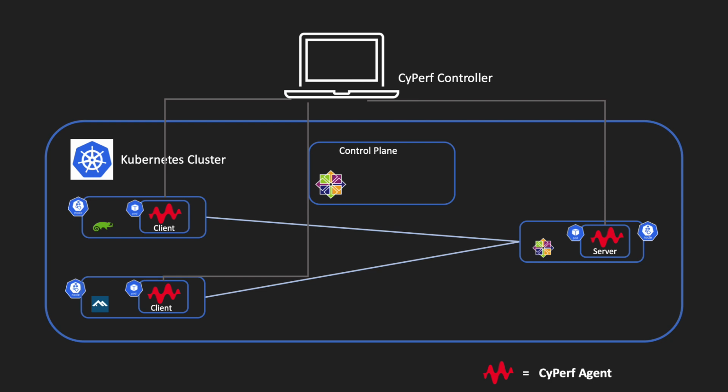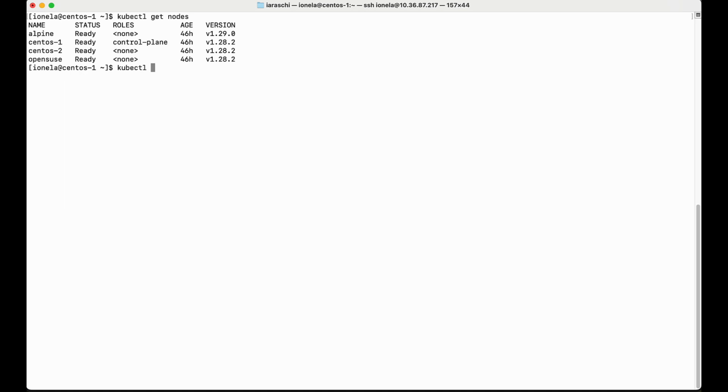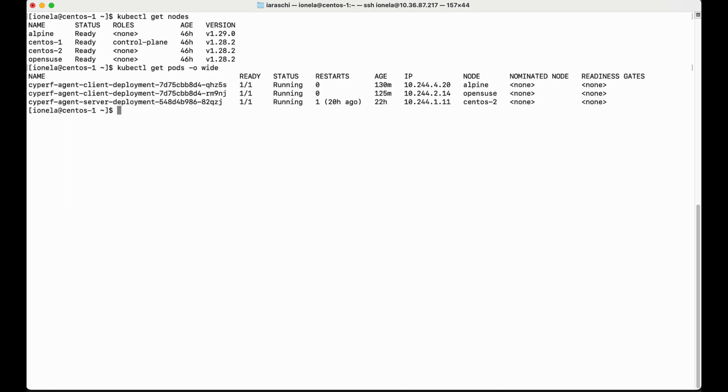I kept the second CentOS node as the management, or control plane, node. Here is the output of the get nodes command in my cluster, and as you can see here we have 2 clients, one is on Alpine, the other one is on OpenSUSE, and the server is on CentOS.